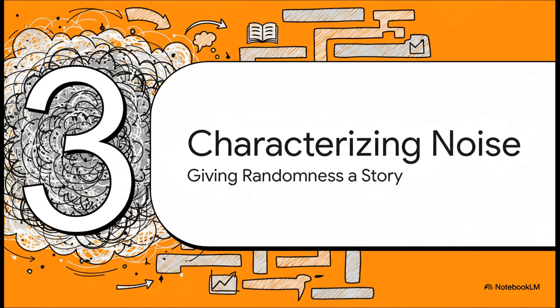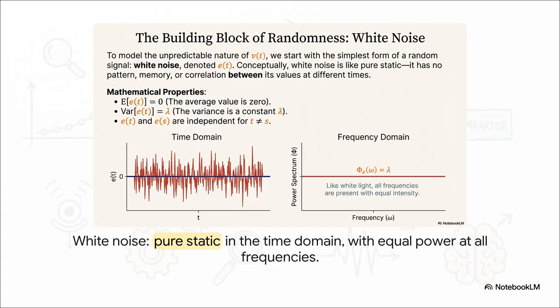The next step, and this is where the genius comes in, is to actually model that mess. We're going to give this randomness a story and a structure. We start with the most basic building block of randomness you can imagine, white noise. Just look at the graph on the left. It's pure chaos, right? It looks just like static on an old TV.